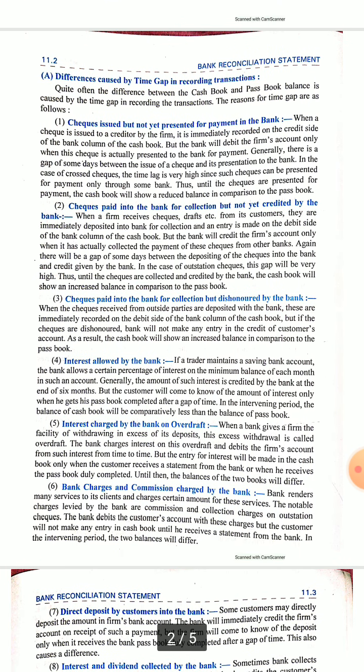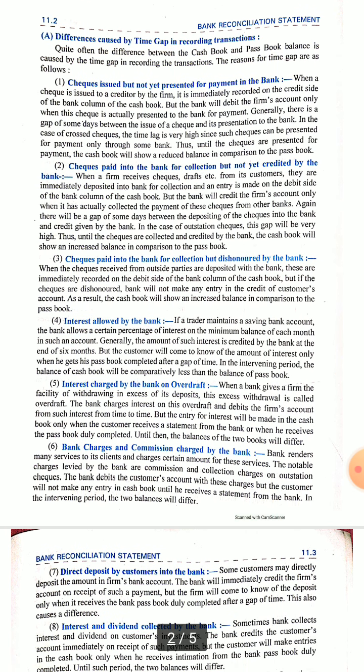First thing is check issued but not presented for payment in the bank. The company has issued the check but the check has not yet been presented to the bank. In that case, the cashier must have entered that in the credit side of the bank column. So the bank column will be less and the passbook balance of the bank will be higher because the check has not yet been presented and has not been debited by the bank.